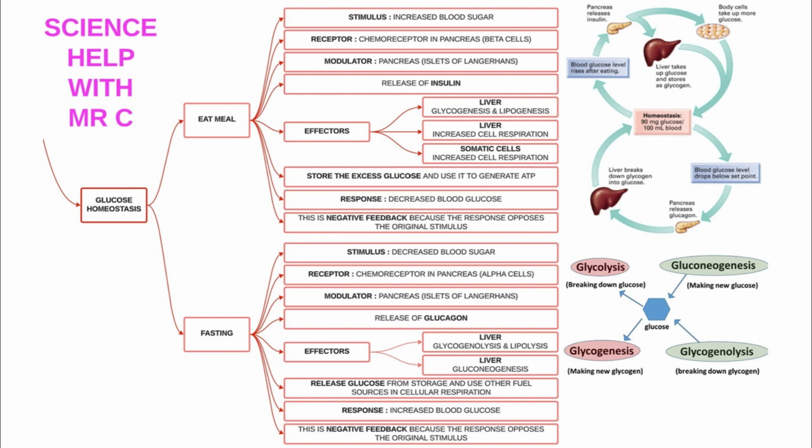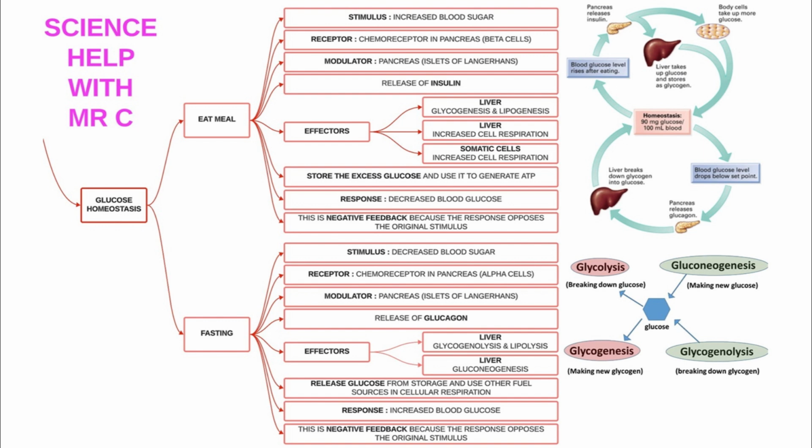The stimulus is decreased blood sugar. The receptor is the chemoreceptor in the pancreas, but this time it's the alpha cells. The modulator is the pancreas, and in particular the islets of Langerhans, and this causes the release of glucagon from those alpha cells. The effector is the liver that undergoes glycogenolysis and lipolysis, so it's breaking down glycogen back into glucose and breaking down fat into its precursors that can be used in gluconeogenesis.